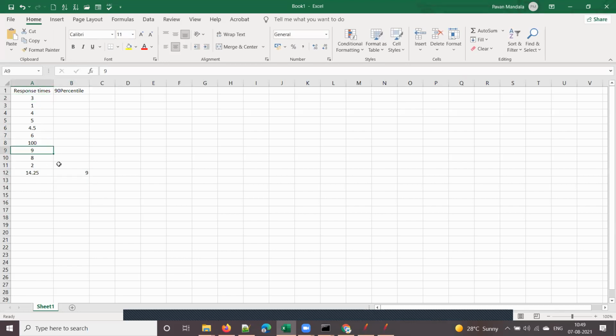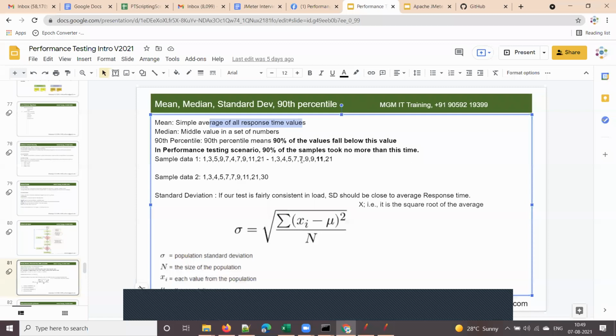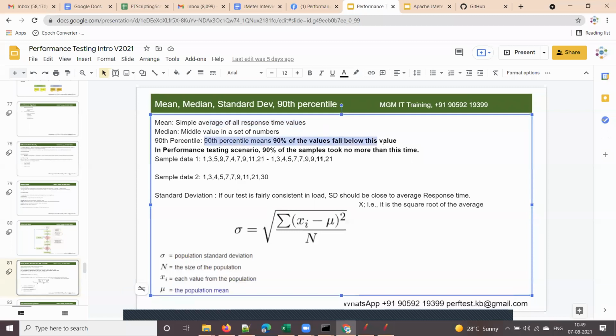Let me do one thing, to avoid confusion, I'll make this value 6. Now what will be your 90th percentile, if you understand the concept correctly? It is 8. Now if you observe, all the remaining values are less than that 8, right? That's how percentile is calculated. 90th percentile means 90% of the response time values will be below this value.